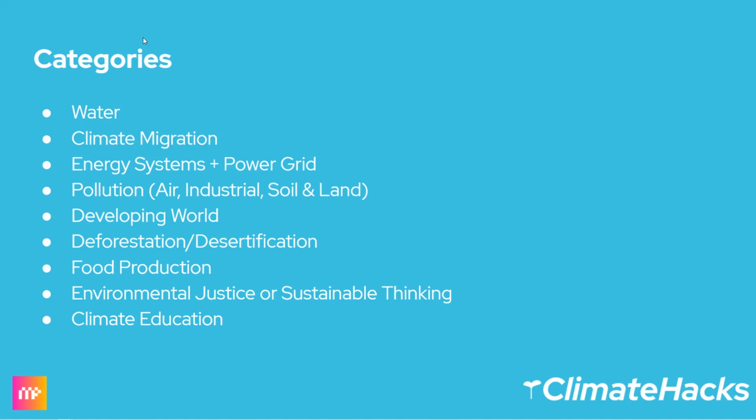Other categories are deforestation or desertification, food production and our food supply, and environmental justice or sustainable thinking. Sustainable thinking is a great topic because you can develop incentivization models for recycling and for climate-aware activities. And then there's climate education.